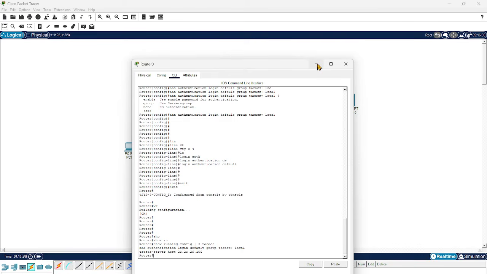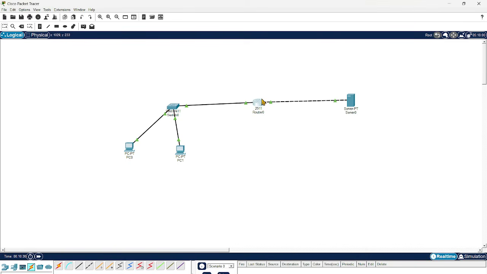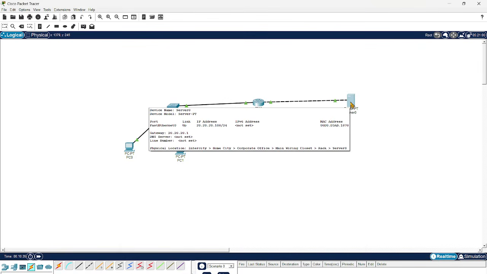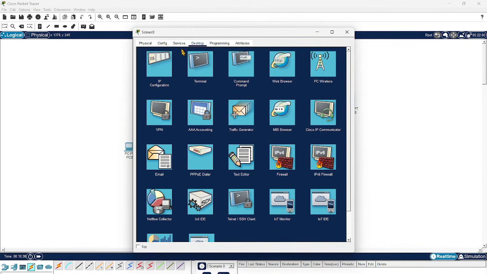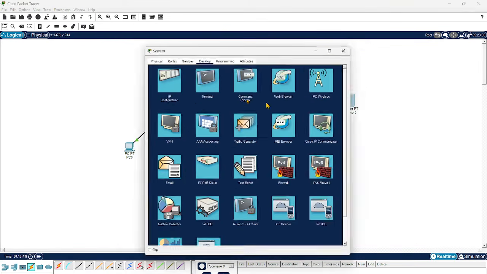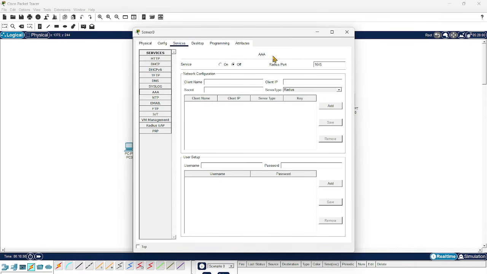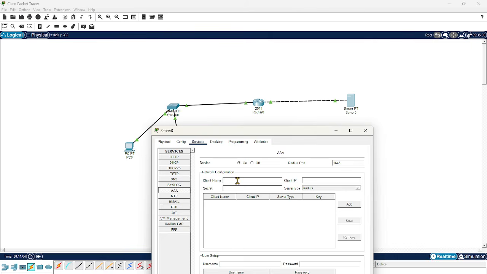After completing the router configuration, you have to set this server as a TACACS server. Once you click on the server, you get multiple options. Go to Services. Here you will use AAA, right? So just click on AAA. Enable the service first. By default, it will be off. You have to enable it and give the client name here. The client name is whatever client you are using. In this case, we are using a router, so just give the router host name, which is Router0.